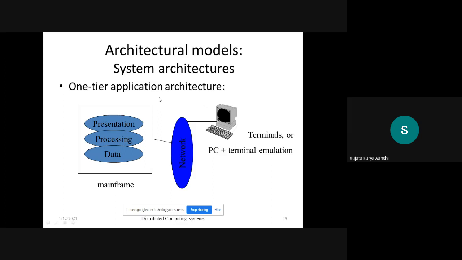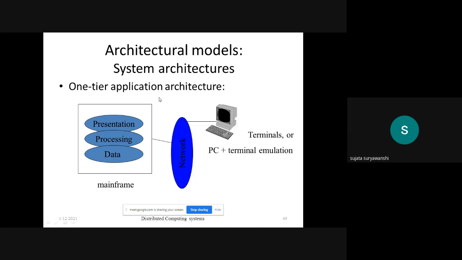That's why the servers are there to perform that task. The servers have more configuration as compared to the client. The data is also present at the server. Database is present at the server. The processing, meaning the implementation of the methods, is also present at the server, and the presentation is also present at the server.